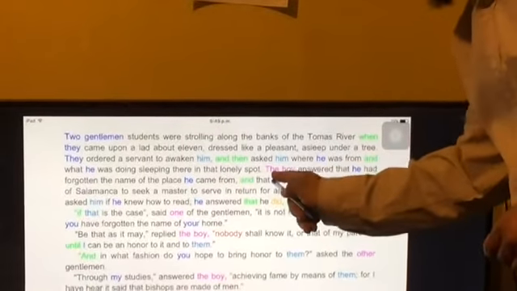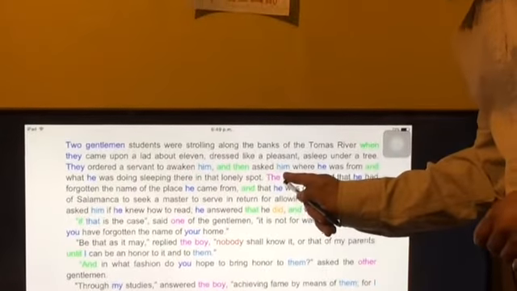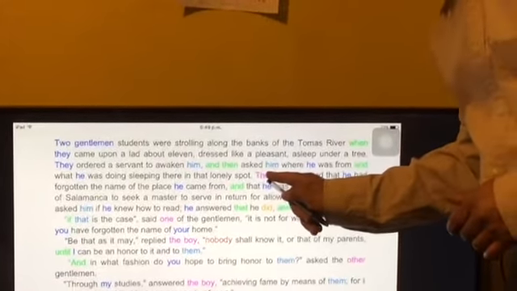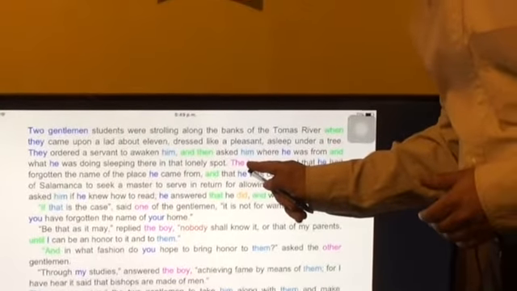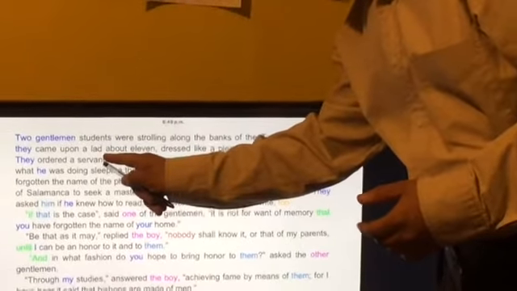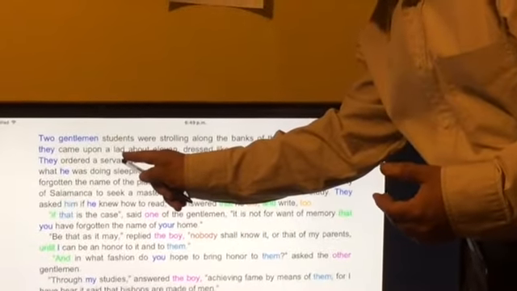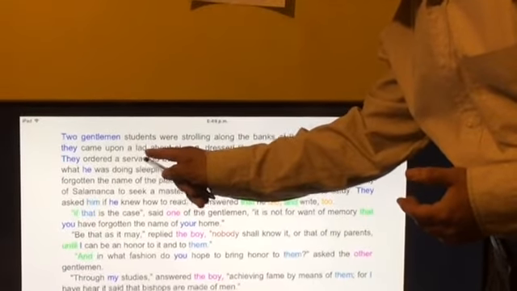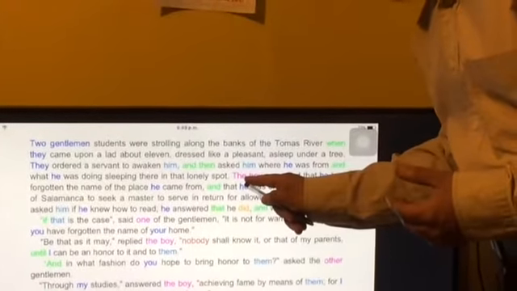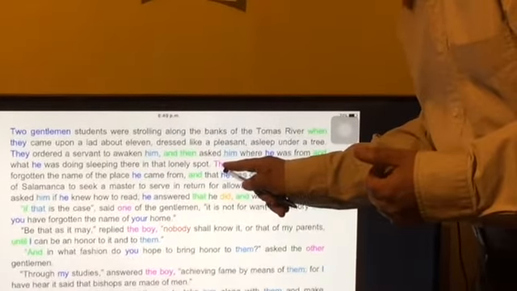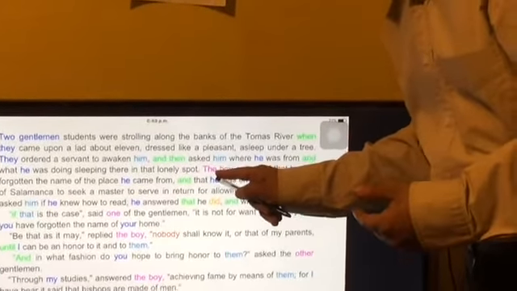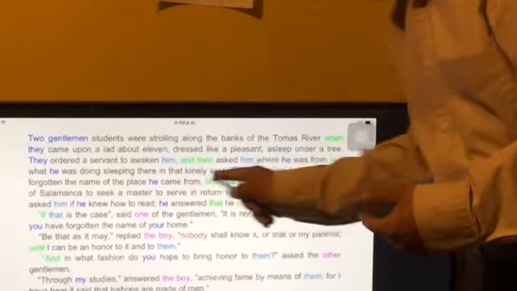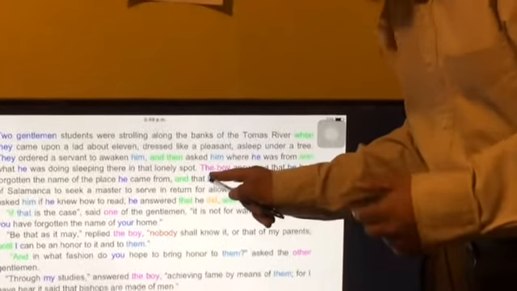Now, pay attention to this word, the boy. This is a substitution because instead of saying the lad or another similar word, I am using a phrase, and the boy is referring to the lad, the boy. Let's continue.